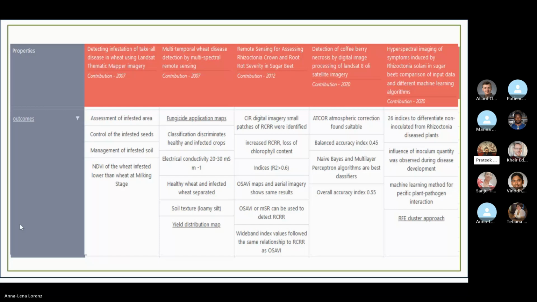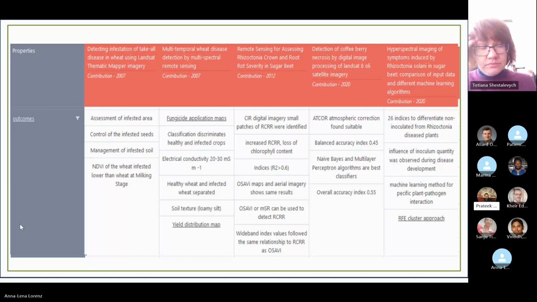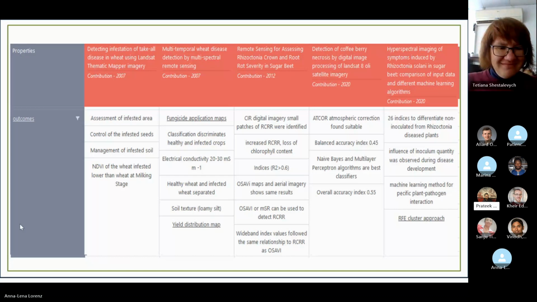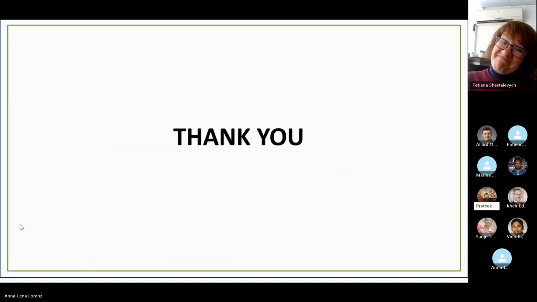So these are some outcomes, like inference-based outcomes, and some used an approach which I think was not good to define here, as you can see in the fifth column, the RFE cluster approach. I explained it as a resource, and if you want to know, you can just go and click there. So next slide. These are the two comparisons which I wanted to show.